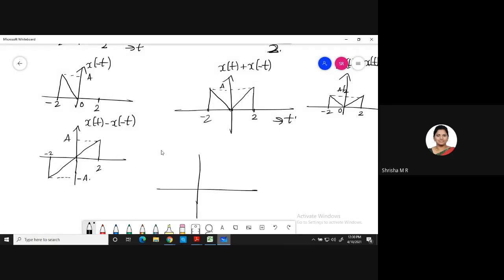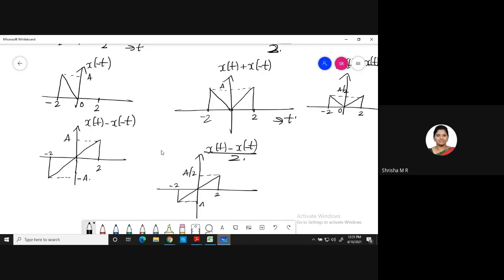Now we have to find the odd component, right? What is the odd component? x of t minus x of minus t divided by 2. Okay, so what happens here? Amplitude will be reduced to a by 2 instead of a. So the signal will be at -2 to 2 with amplitude a by 2.